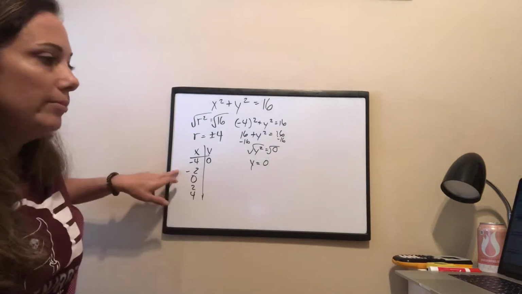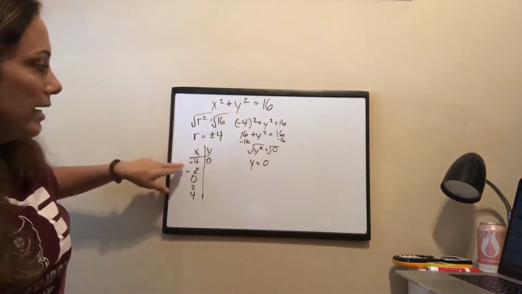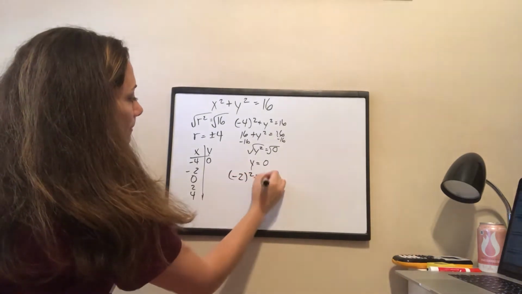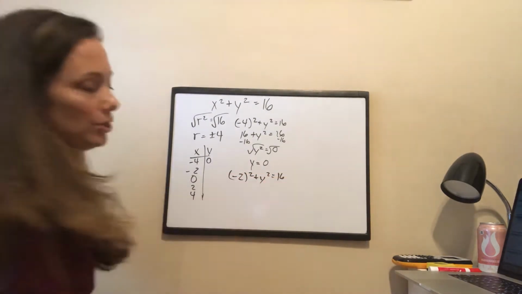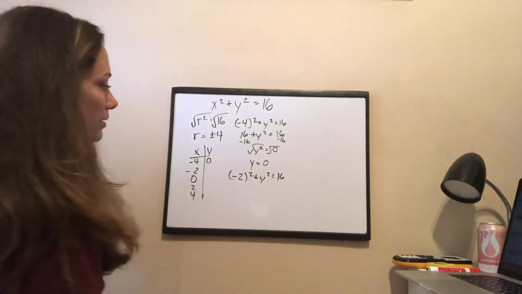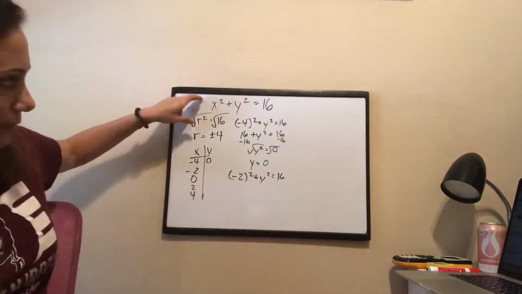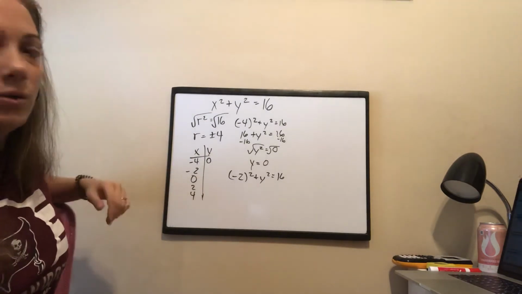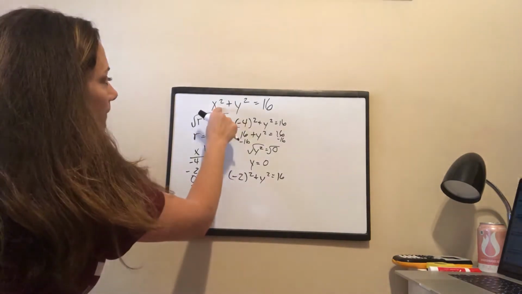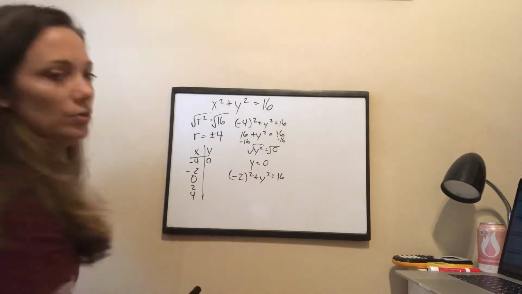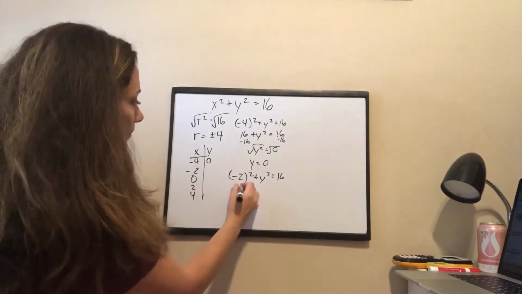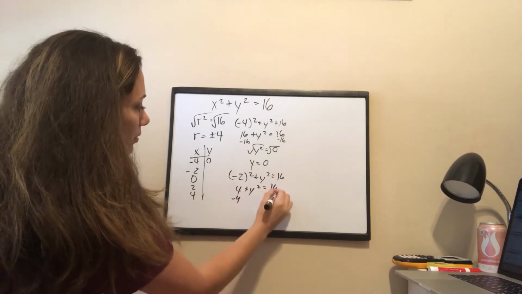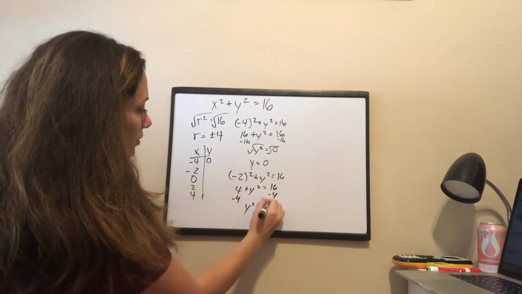What happens when my x is now -2? Plug that into the equation of the circle and see what happens. So on this circle, when my x coordinate is at -2, where will my y coordinate be? What's -2 times -2? It's a +4. Move your 4 over. y squared is 12.